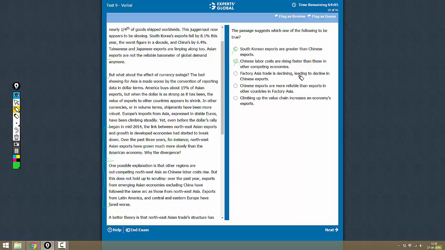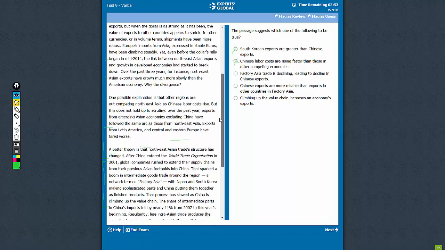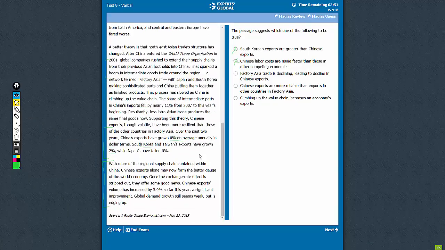Factory Asia trade is declining, leading to declining Chinese exports. Actually, Chinese exports are increasing. Just that the intra-Asia export is decreasing. See, this is what it says here. This process has slowed down as China is climbing up the value chain. The share of intermediate parts is falling. Less intra-Asia trade, right? But the Chinese exports are still increasing. So this is not correct.